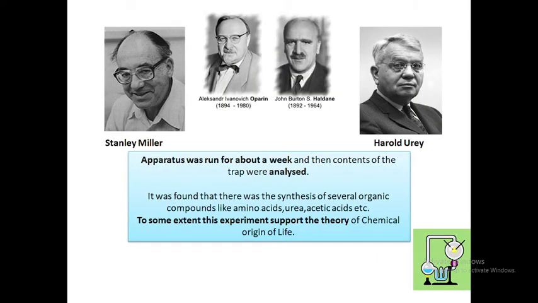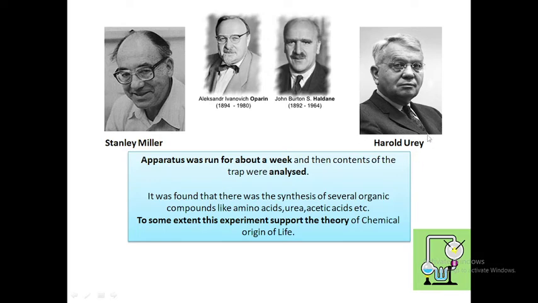These are the scientists, Alexander Ivanovich Oparin and John Burdon S. Haldane, who put forth the theory of chemical evolution of life, and the support to their theory was given by the experiment conducted by two other famous personalities, Stanley Miller and Harold Urey.